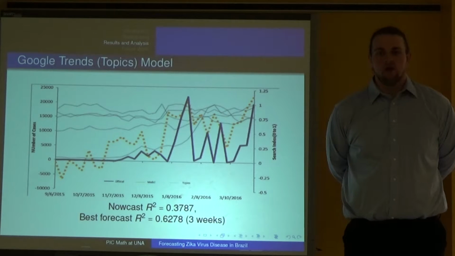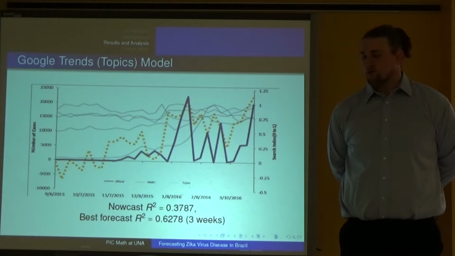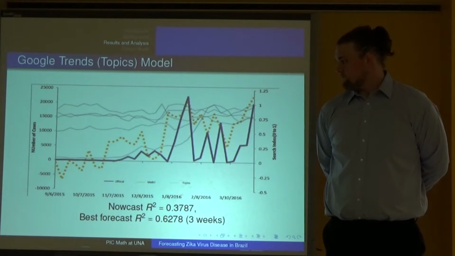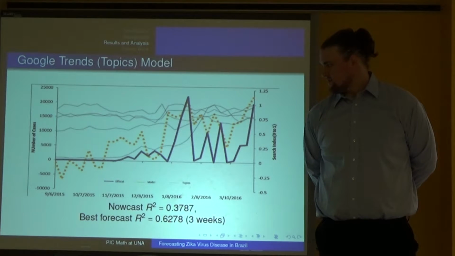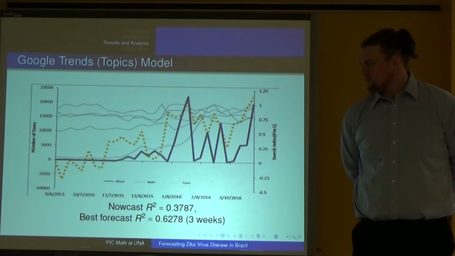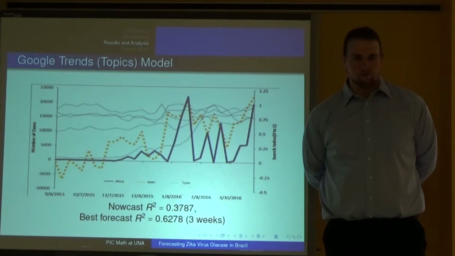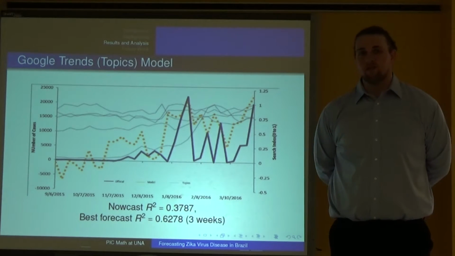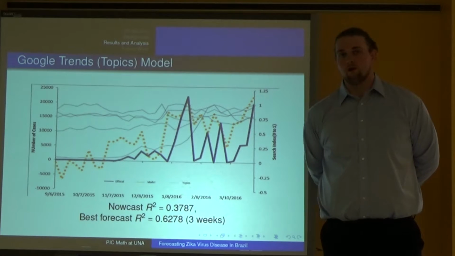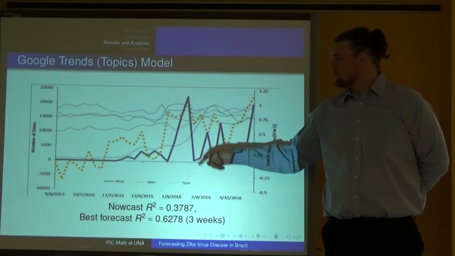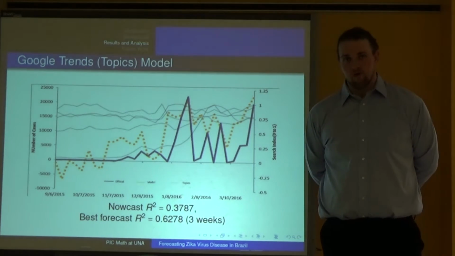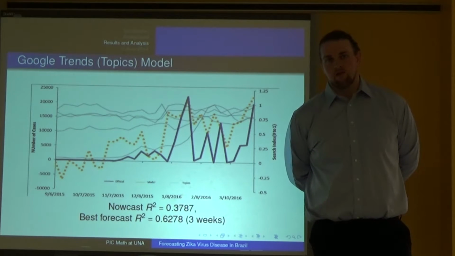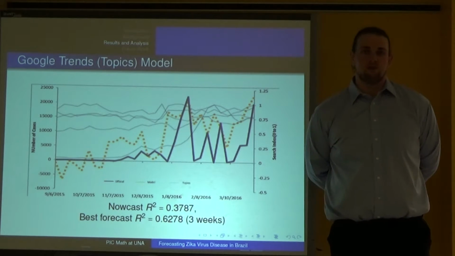This is our Google Topics model. This model struggles very much in trying to predict the late 2015 data and probably contributes to its low adjusted R-squared value. But as we see moving into 2016, this model actually does perform very well, even predicting this peak here, which we didn't see in the Google Terms model. This model gave us an adjusted R-squared value of 0.3787.